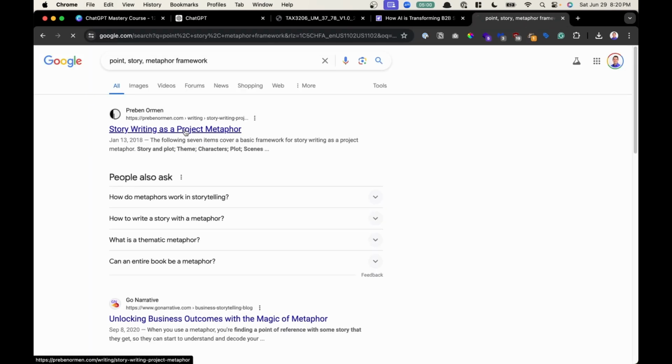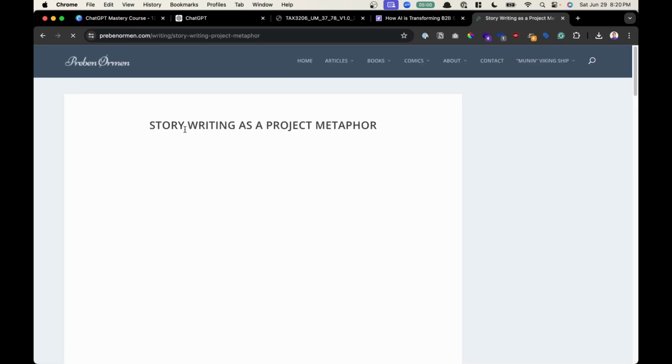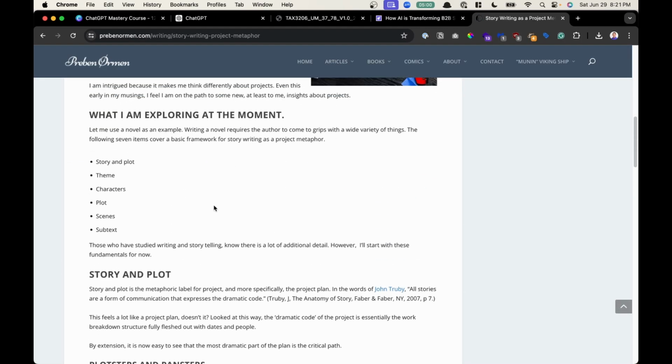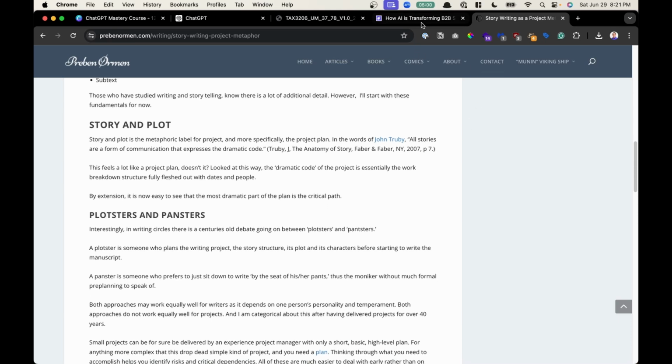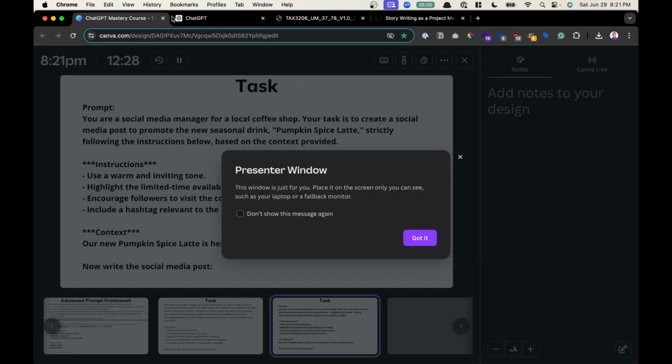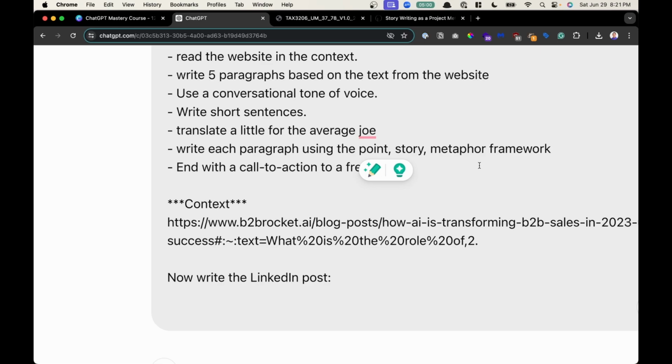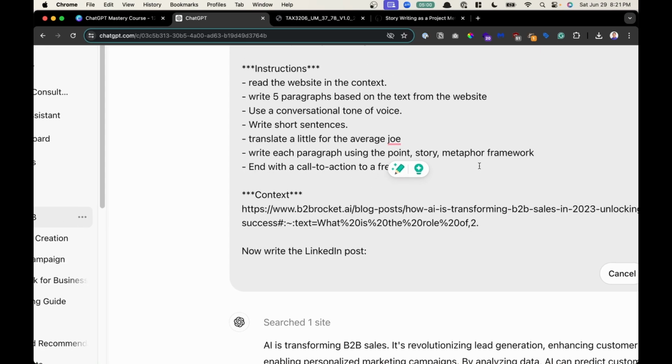Since we're here, since you guys are awesome, I want you guys to just learn about this too. If you're ever teaching anything, trying to introduce a new concept, you always want to teach it using a point story metaphor. It really helps drive the point home. I got that from pastors. Whenever they give their speeches and stuff like that, they would use this framework. Very powerful.